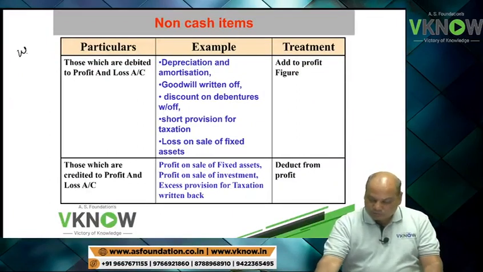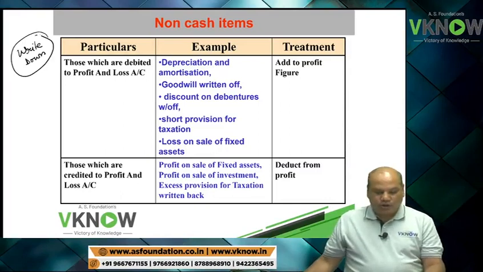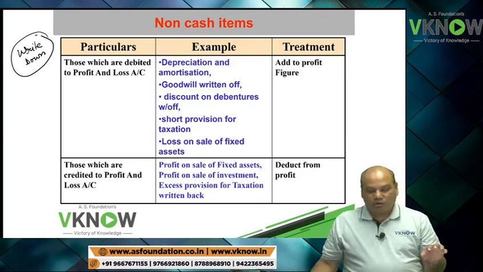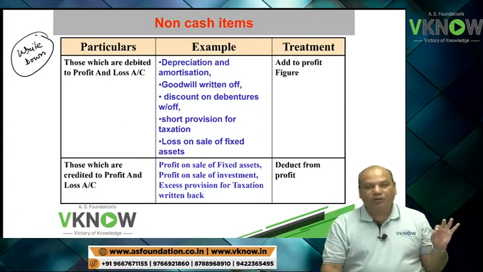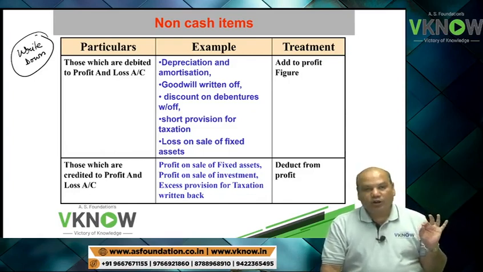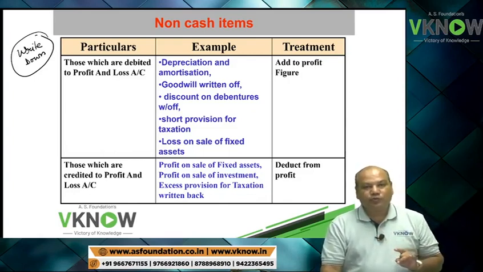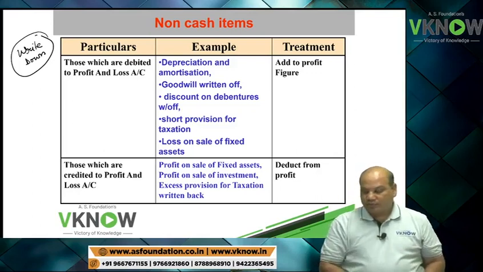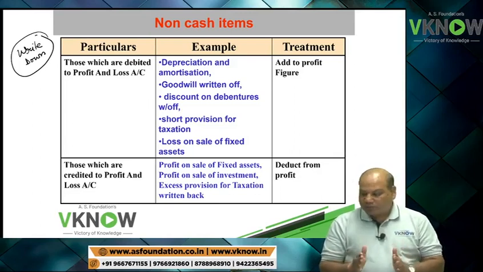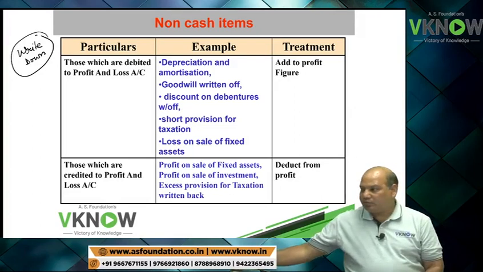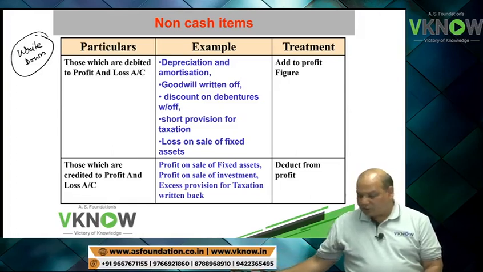Next, write down non-cash items. This will again be applicable if you are following the indirect method. If you are following the indirect method, then this will be useful to you. So write down non-cash items, three columns: particulars, example, and treatment.